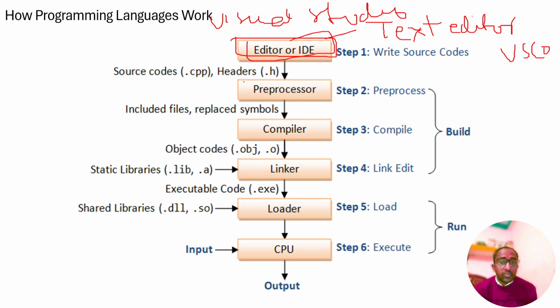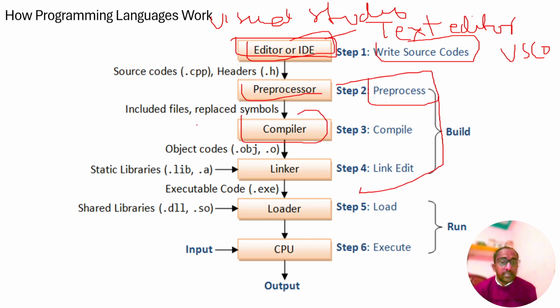In the editor we write the source code, and there are the preprocessors, like header files. Our compiler compiles the code into object code, .obj. The extension of the source file is .cpp.